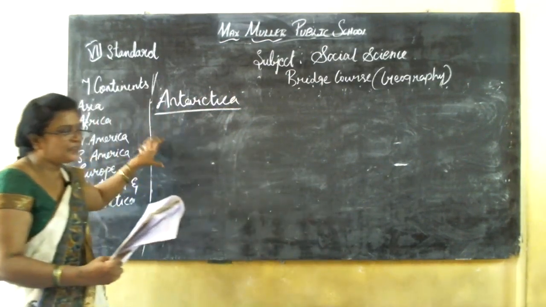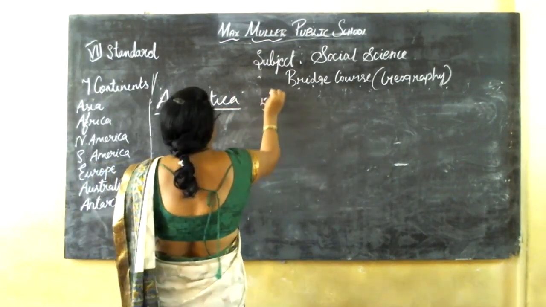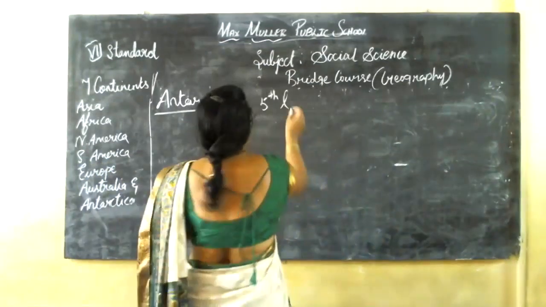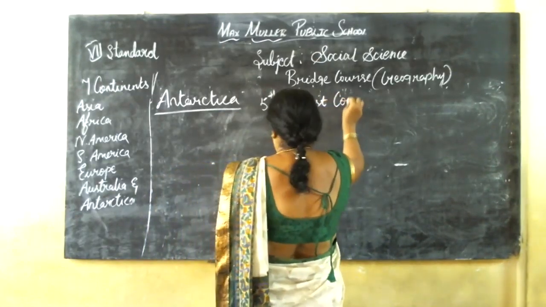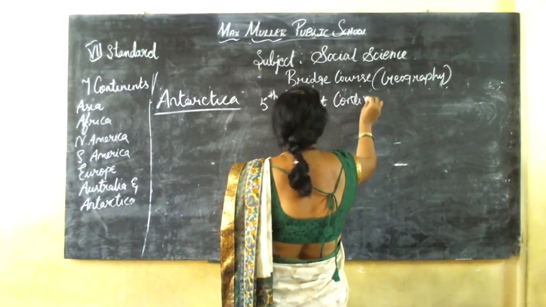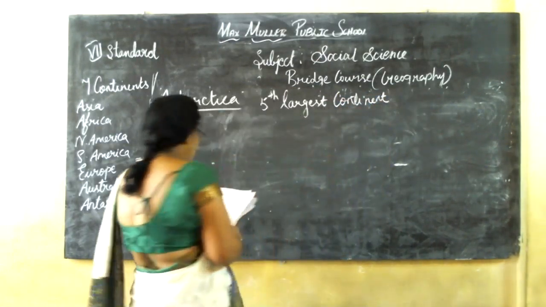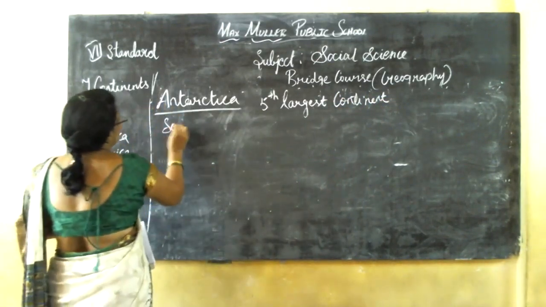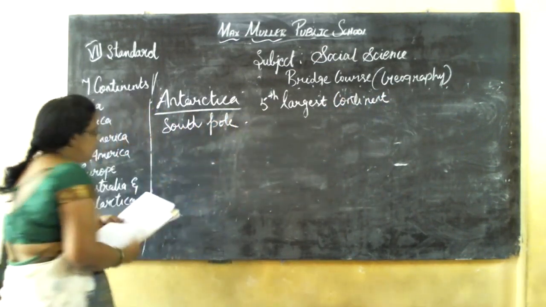It is the fifth largest continent. It is based on the South Pole.